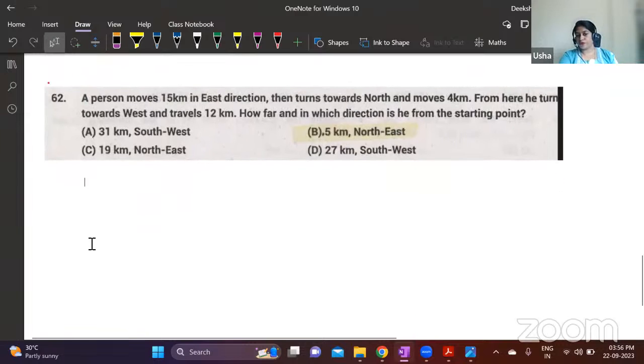A person moves 15 kilometers, 2 squared, 3 squared. Yes, it has squares, so increasing squares, or squares of consecutive numbers. A person moves 15 kilometers in east, then turns towards north.